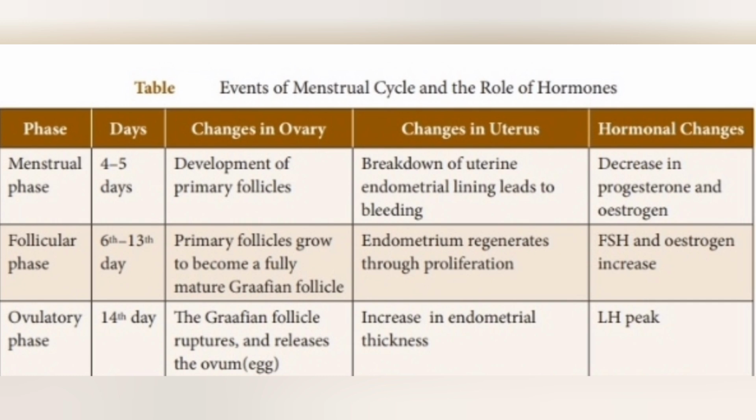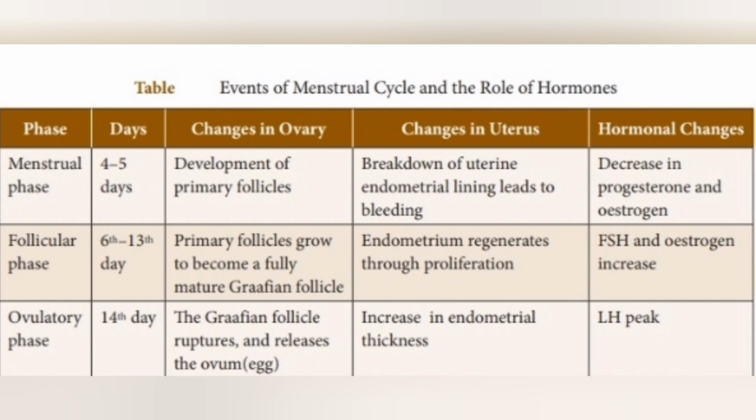Change in ovary, development of primary follicles. Changes in uterus, breakdown of uterine endometrial lining leads to bleeding. Hormonal change, decrease in progesterone and estrogen. Then follicular phase, 6 to 13 days.